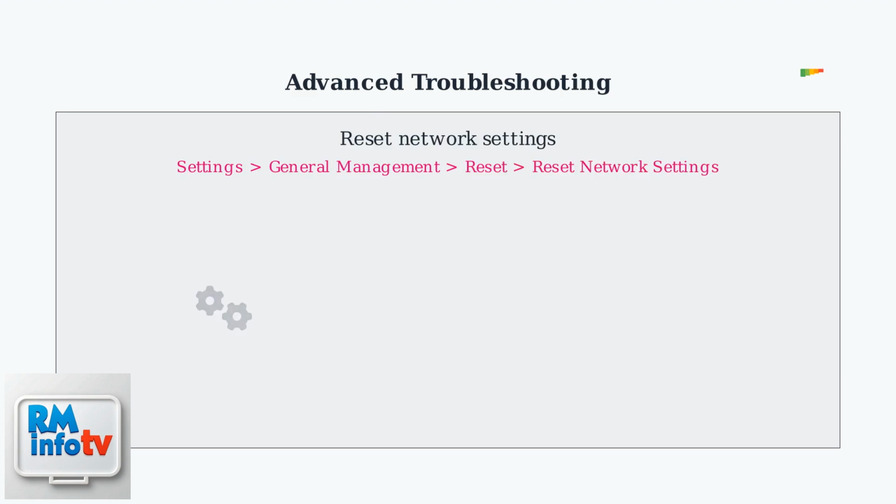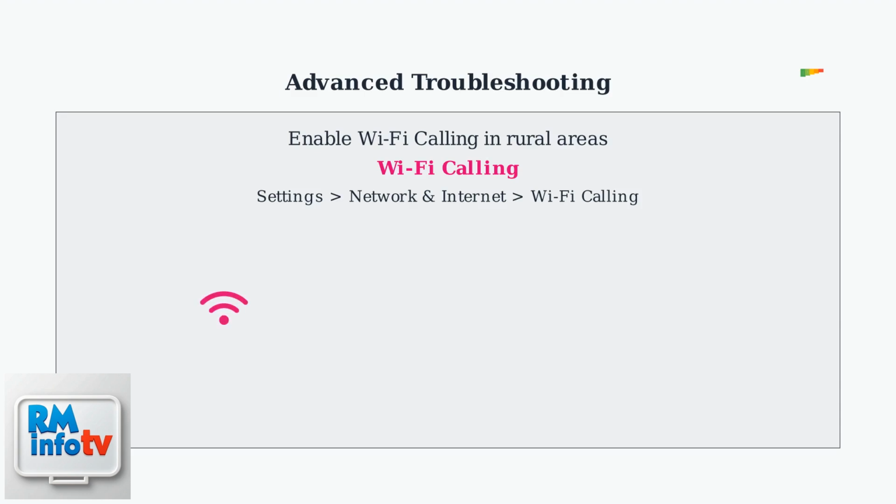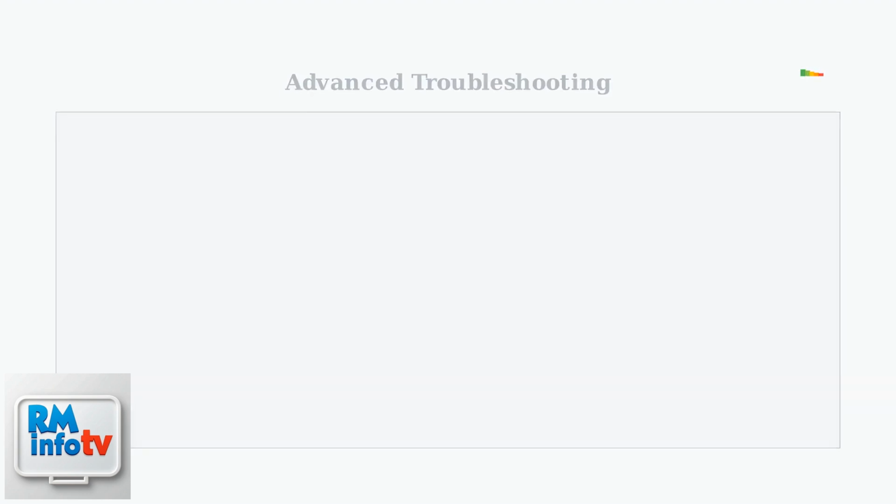Resetting network settings can resolve many issues. Navigate to Settings, General Management, Reset Network Settings. In rural areas, enable Wi-Fi calling as a workaround. Find it under Settings, Network and Internet, Wi-Fi calling.